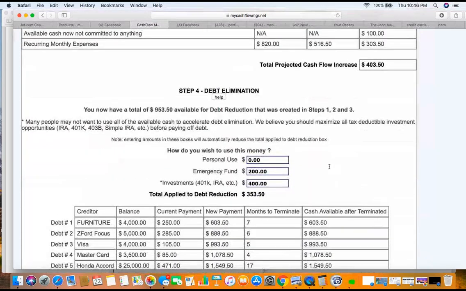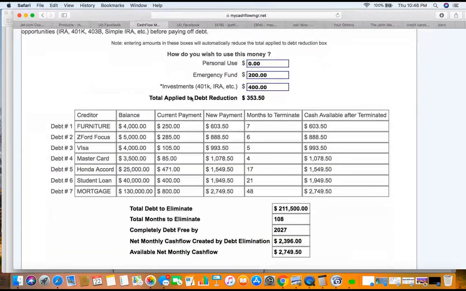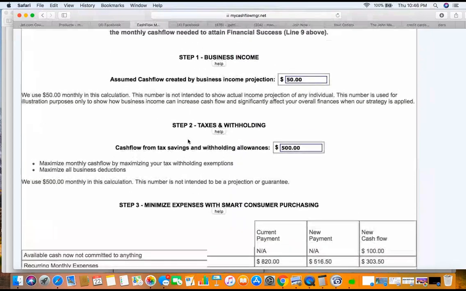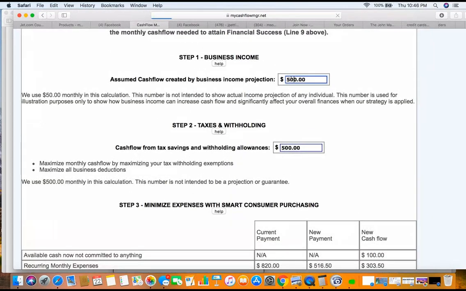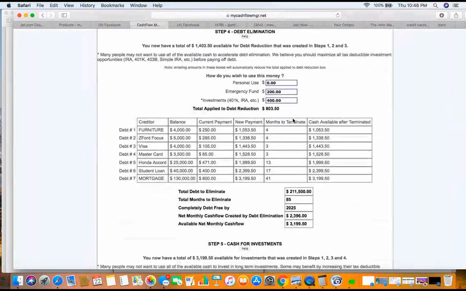Look at this. Take that money. We put $200 in the emergency fund. Put $400 in the 401k. Okay? $353. All right? Now, let's do another. I've got to do another thing here. Boom. Let's change this. All right. Now, because I did another example earlier. Okay? Now, here's the deal. So now it says, okay, we've got 803 for debt elimination. Look at this. Boom. Paid off all our debt.